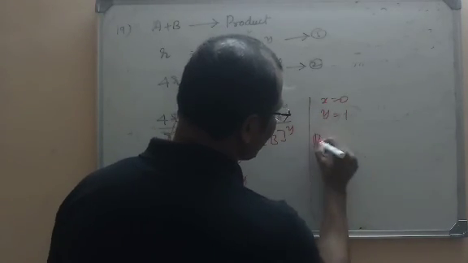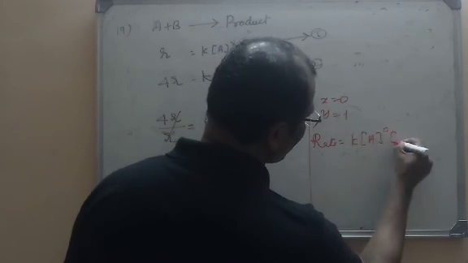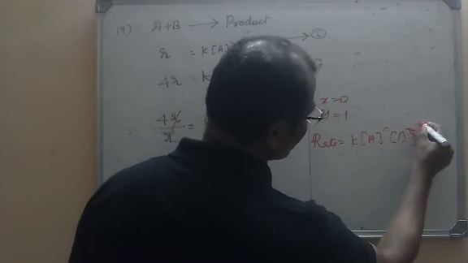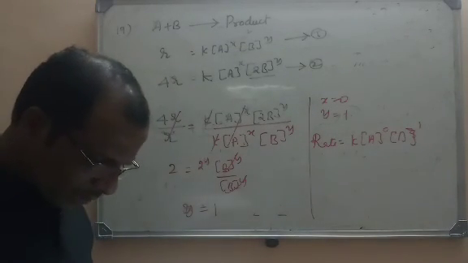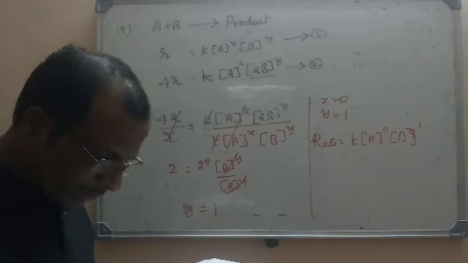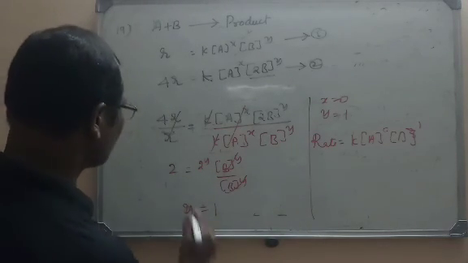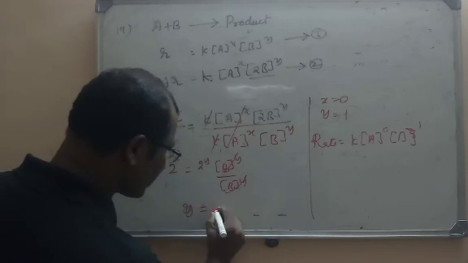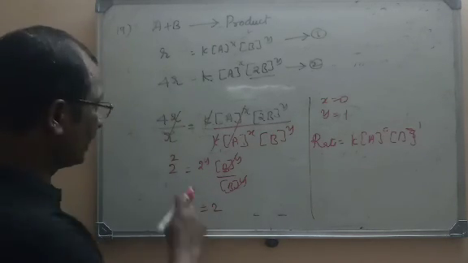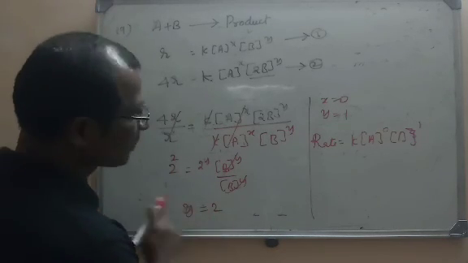So what is the rate law now? Rate is equal to K into A power 0 and B power 1. So what is the correct option here? Second option, rate is equal to K into A power 0 and B power 2. Please check here, it is not 2 power 1 because it is 4. So Y is equal to 2 now.